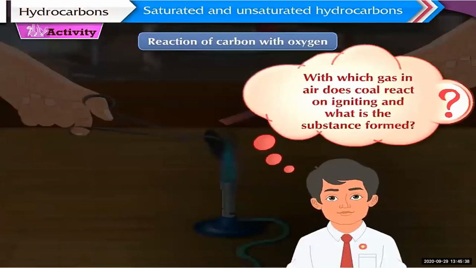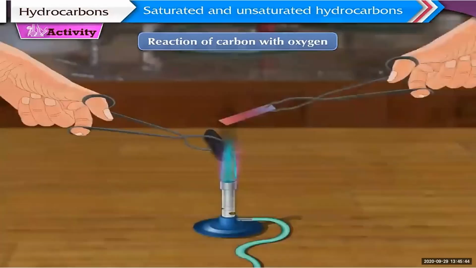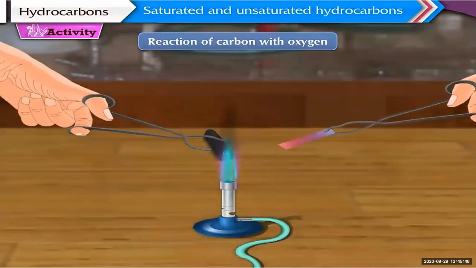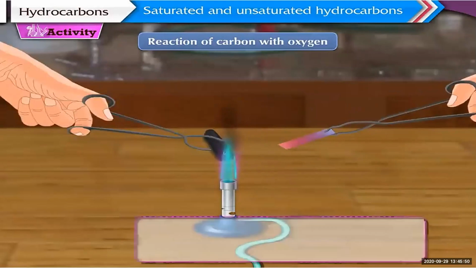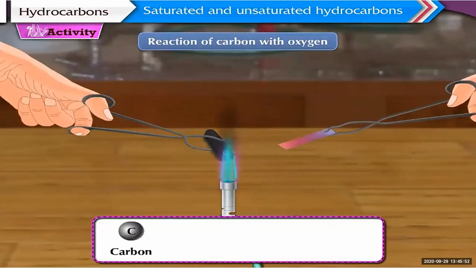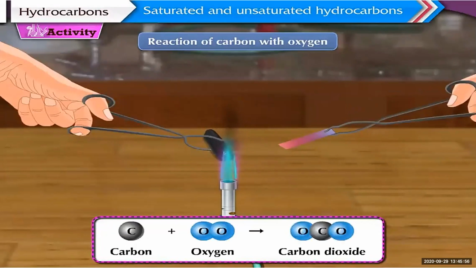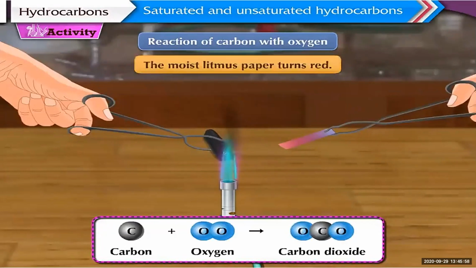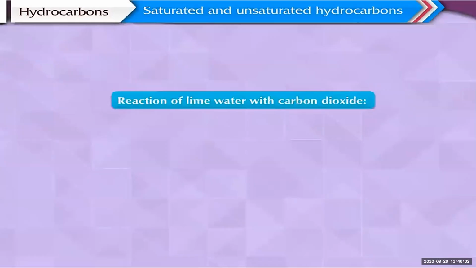Ignite means burn. What is the substance formed in both the cases? In the first one carbon dioxide: carbon plus oxygen gives carbon dioxide. And about litmus, the moist blue litmus turns red.